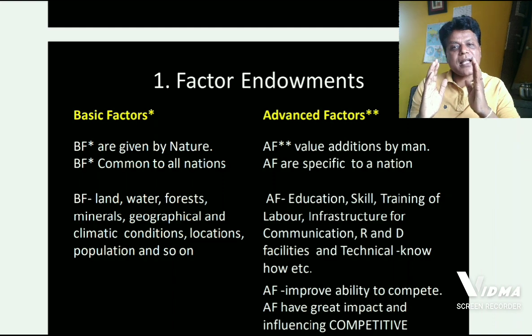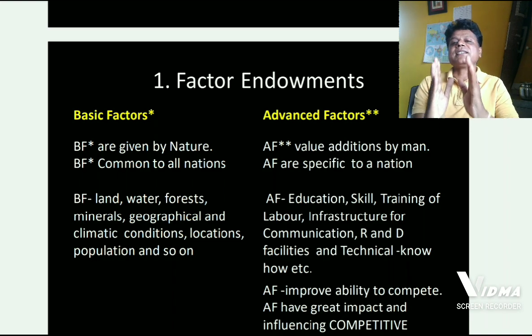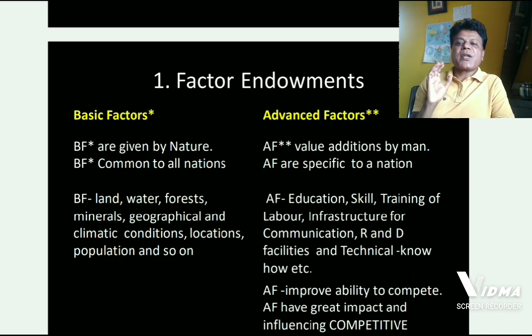Advanced factors are also there in all countries, but differ in degrees in their abilities. And this advanced factor makes a huge difference when it comes to competitive advantage at domestic level.